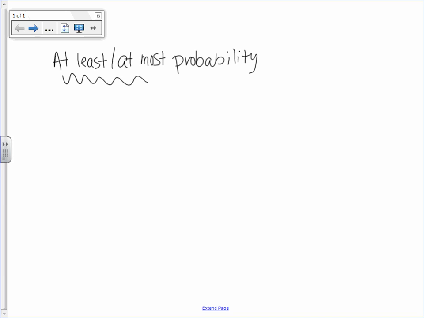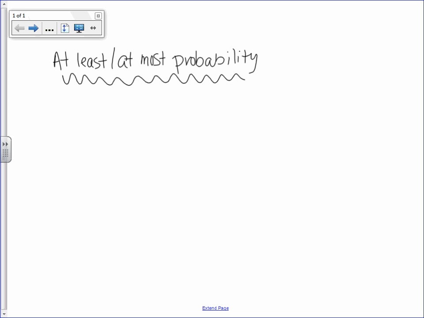And if you think about it, at least and at most probability is something that, I mean, you might not calculate it all the time, but we kind of wonder about it a lot. Like, okay, in order for me to pass this class, I need to score at least a 70 on the test. Well, we can look at the stats of your other tests and figure out, okay, what's the probability that that's going to happen? Or in order to win a game, I need to score at least 50 points. Okay, well, based on your statistics, what's the probability that you're actually going to score that? Okay, but that leaves us with some options.